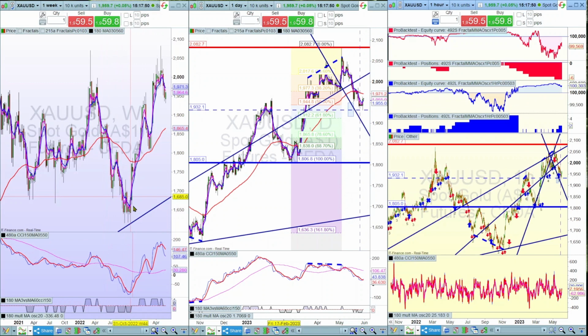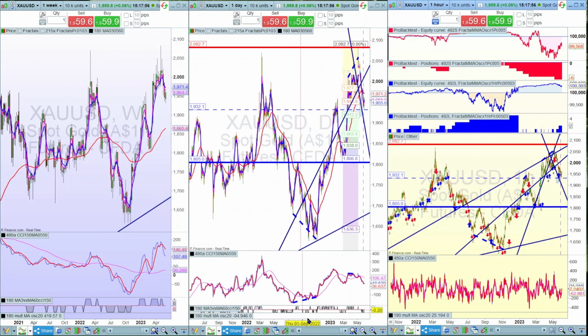Likewise, going short during that period when the weekly was declining, there were short signals on the weekly, and there were short signals also back here on the daily. So again, that would have given you profitability here on the short positioning.